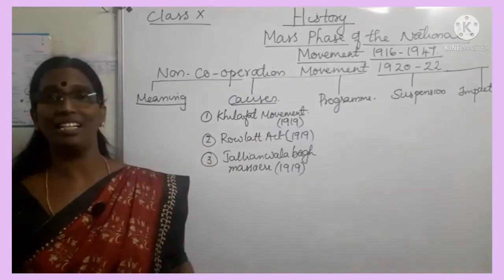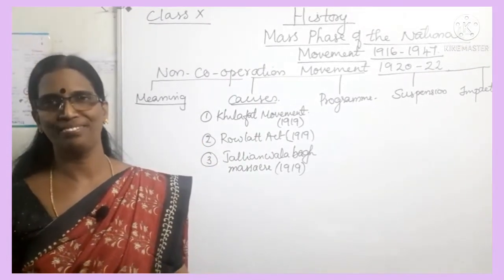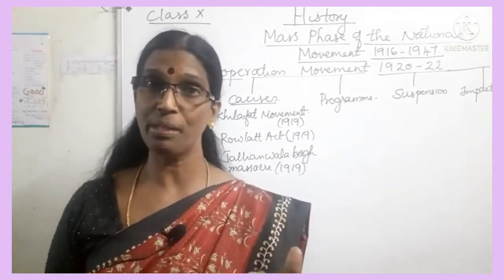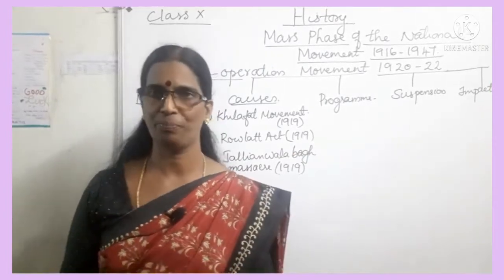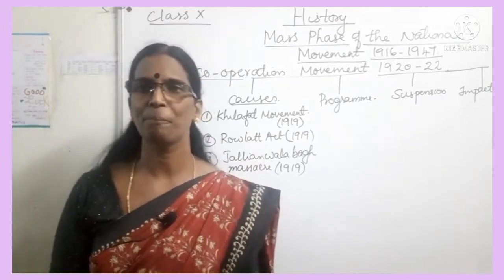Another reason was the Rowlatt Act of 1919. It was an act passed by the British government to curb the growing upsurge in the country, because nationalism was very intense in our country.